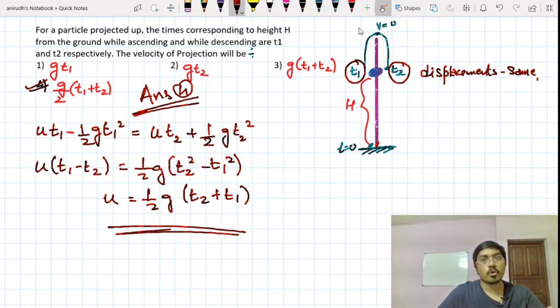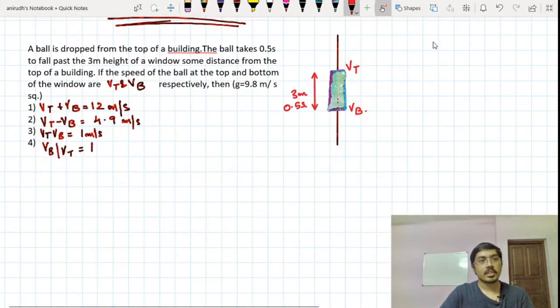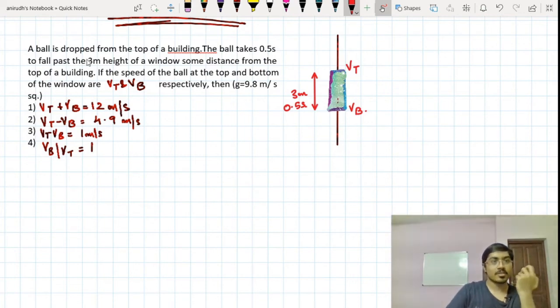So yes, I hope I simplified this question a bit. Let's go to the next one now. Now this is a question that I attempted during one of my practice tests. Okay, so I got this during one of my practice tests. I will try to discuss this with you.